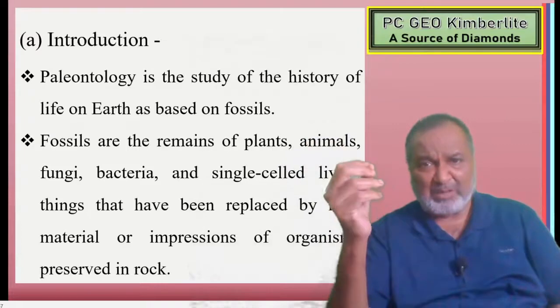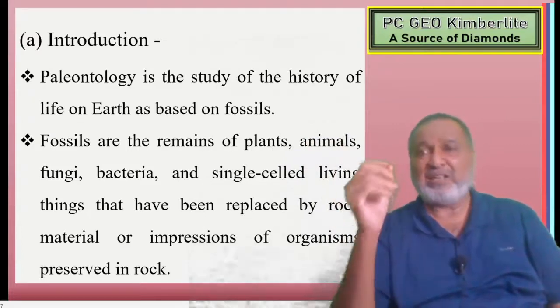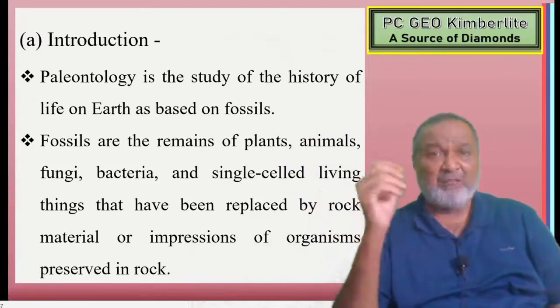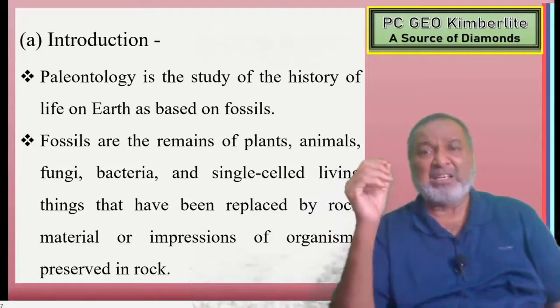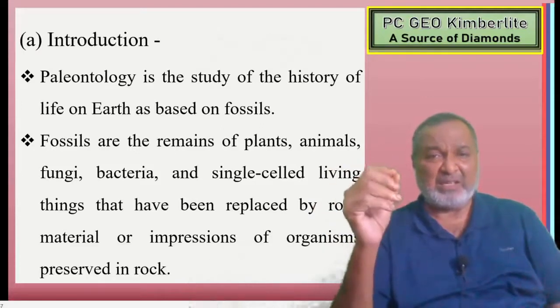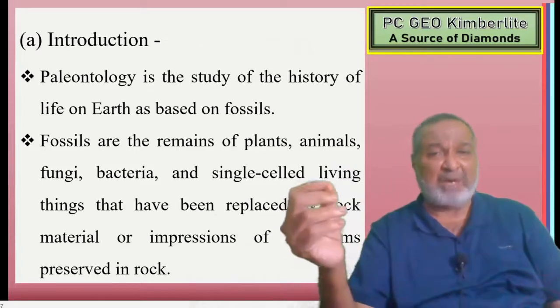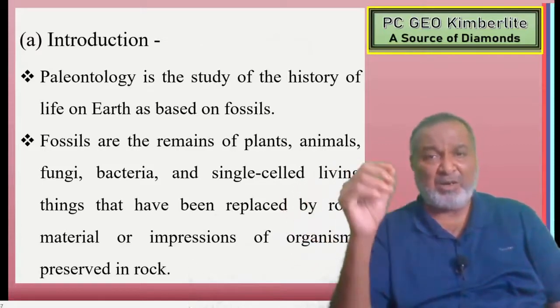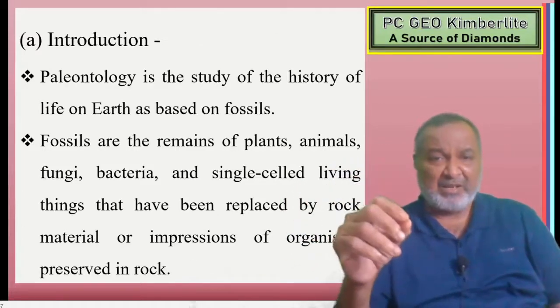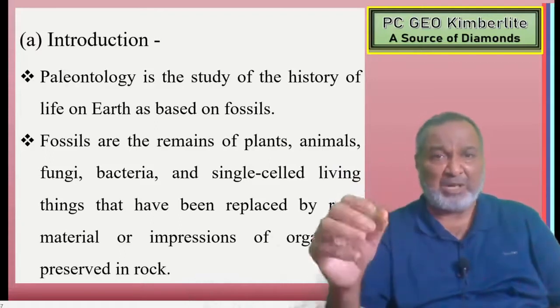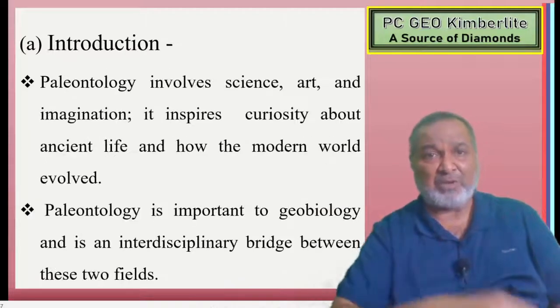Now if you make the systematic definition, fossils are the remains of plants and animals, fungi, bacteria, and single-celled living things that have been replaced by rock material, or impressions of organisms preserved in a rock. That's what we call fossils.